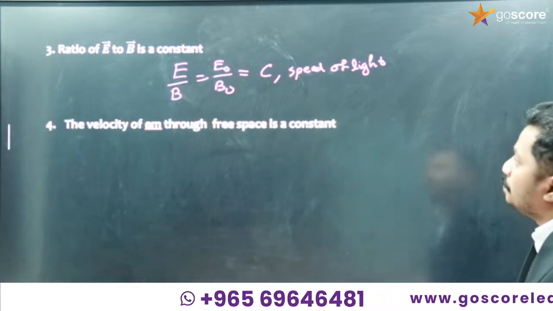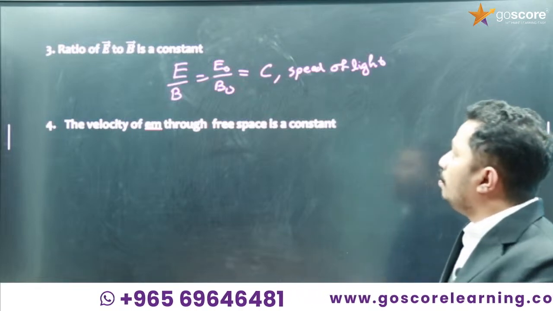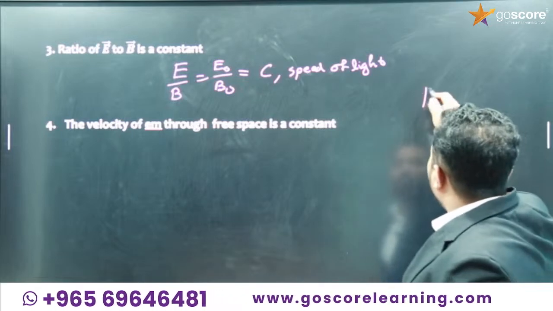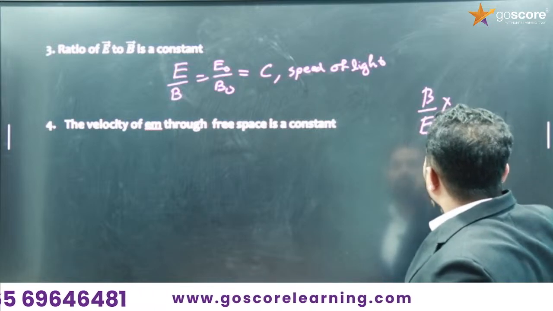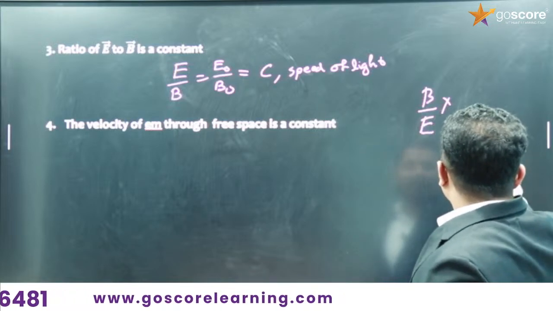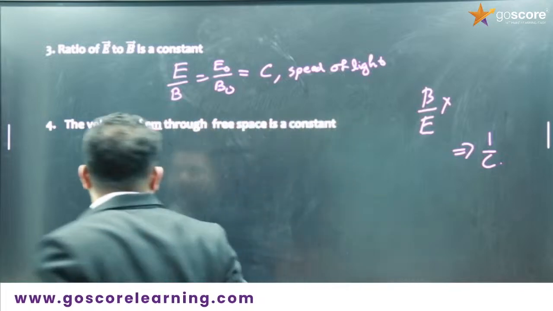So the ratio of electric field to magnetic field is a constant. Don't write it as B by E, which is wrong. E by B gives you c, while B by E would give you 1 by c. Don't skip it, don't swap it.